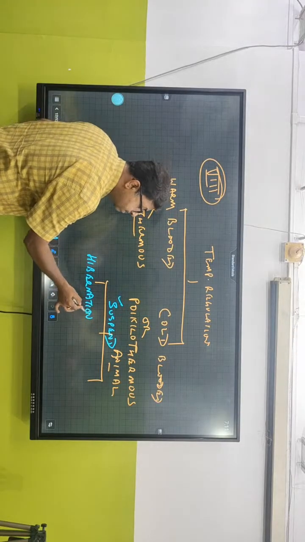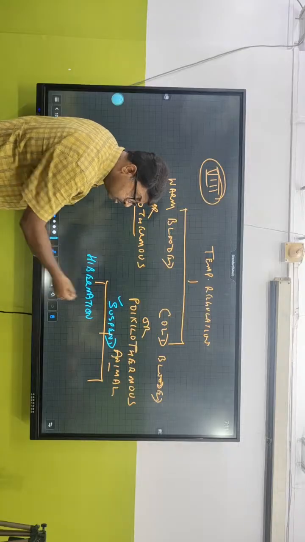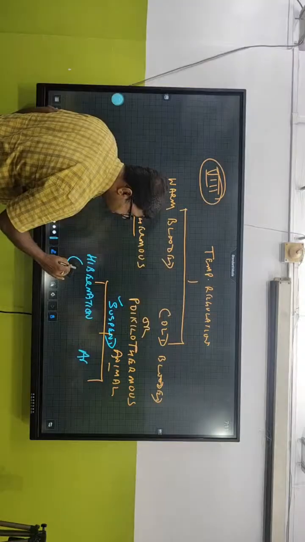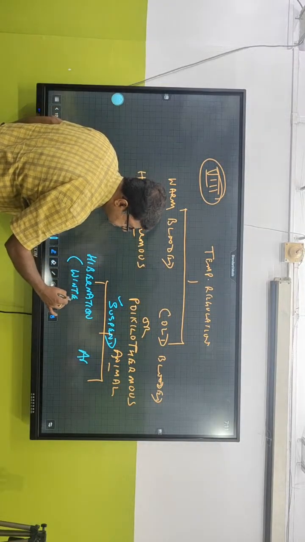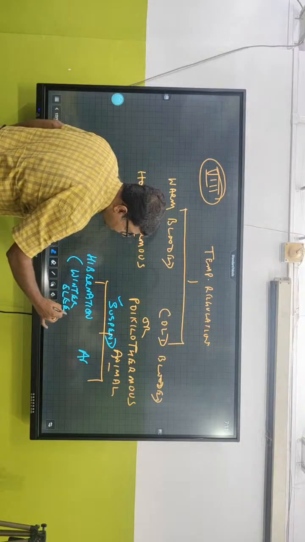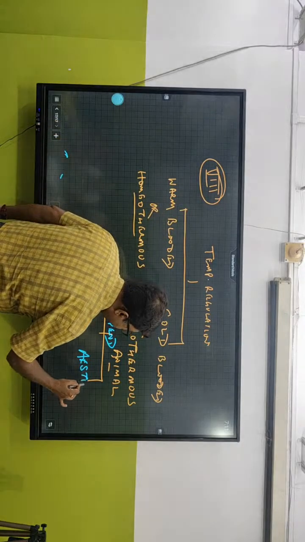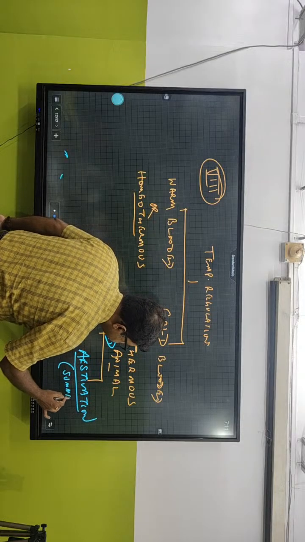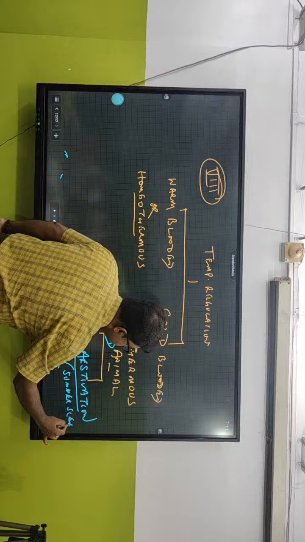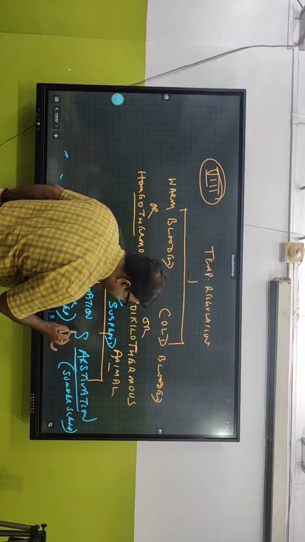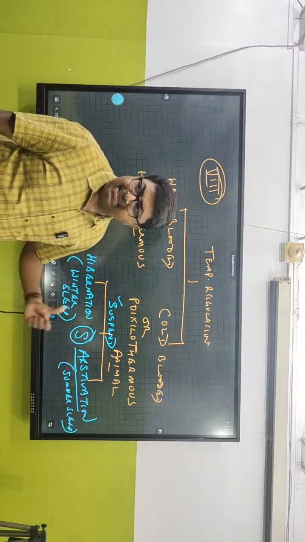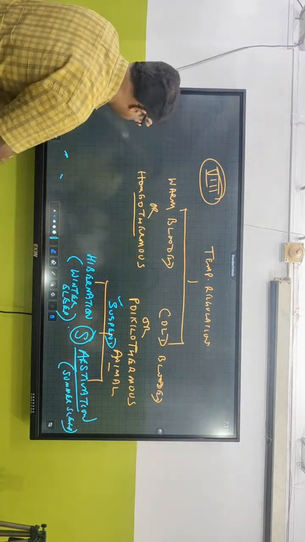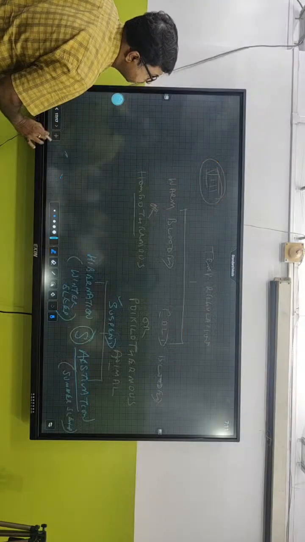So they are now going to get suspended from work. They themselves are not going to work. Many of the reptiles go for this hibernation. Hibernation is winter sleep. What about summer sleep? It is estivation. It is summer sleep. Estivation. How to remember this? Estivation, S, summer. This is how you can remember it. So this is about temperature regulation. On the basis of temperature regulation, we can classify them.